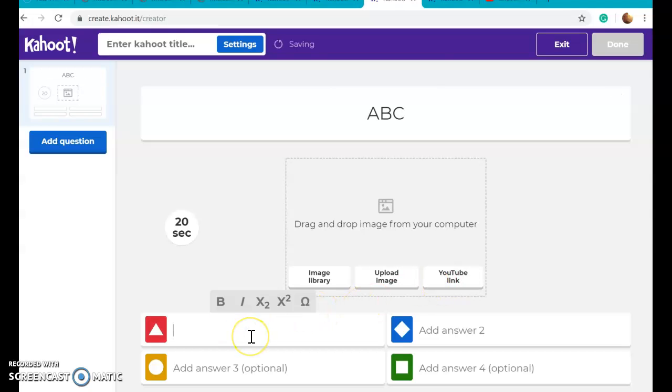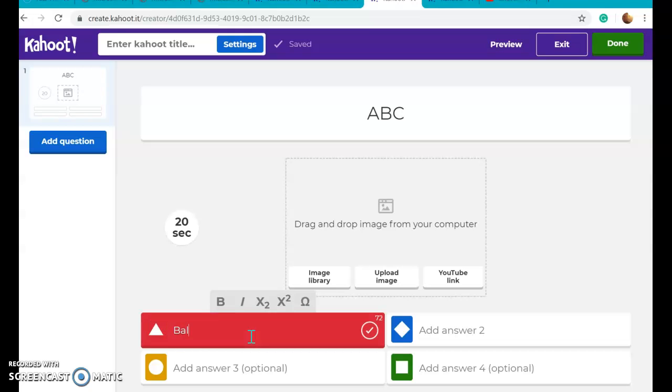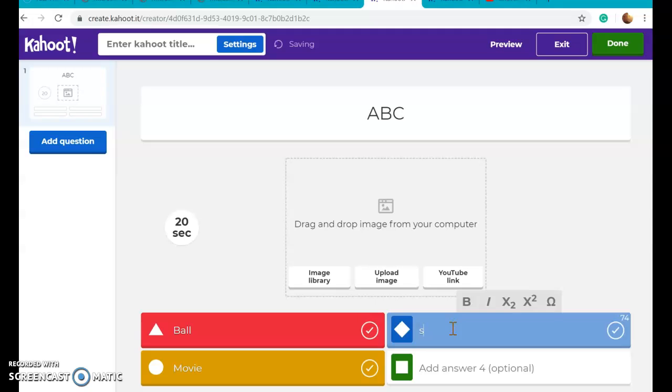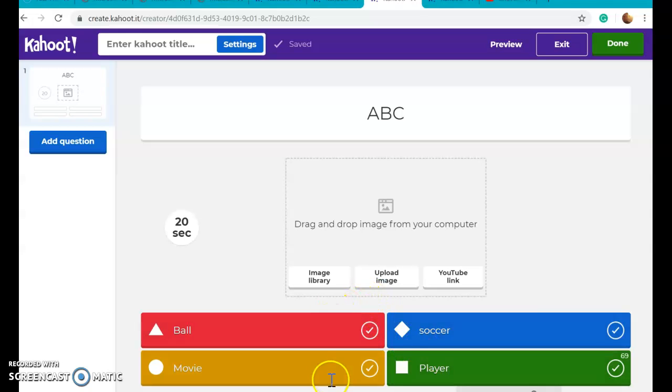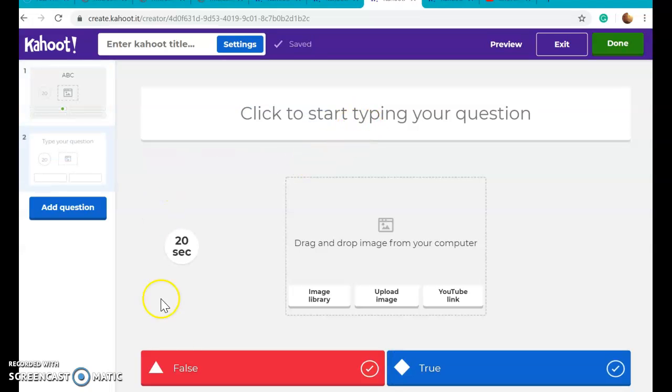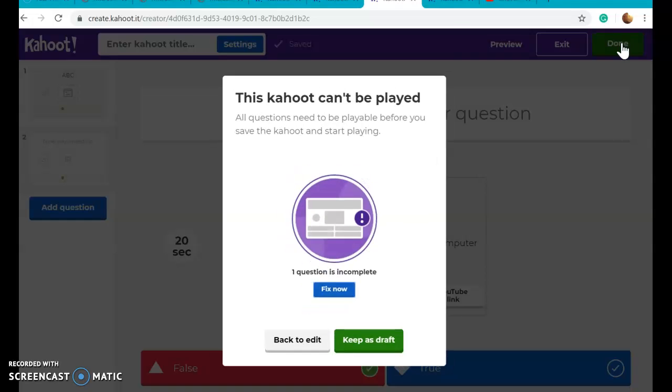And I can type in which one. And then it will give me check marks on the right side. And let's just say ball's the right answer. So I'm going to click on it and highlight it green. And I can go to add a question, and here's where I got to pick if it was a quiz or a true or false. So let's go to true or false. And it is the same thing again. And we can go ahead and click done.